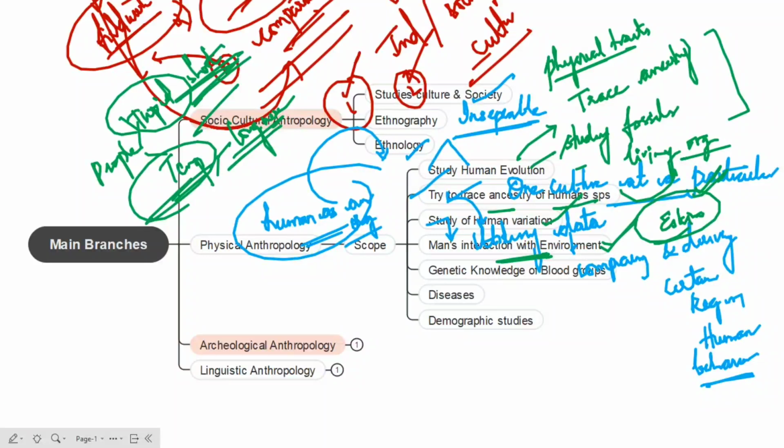And next one is genetic knowledge of blood groups. Here in physical anthropology, we can also understand genetic knowledge of blood groups. For example, we have A, B, AB, and O blood groups. Apart from that, we also have the rhesus factor, positive or negative. So we can also study these blood groups.